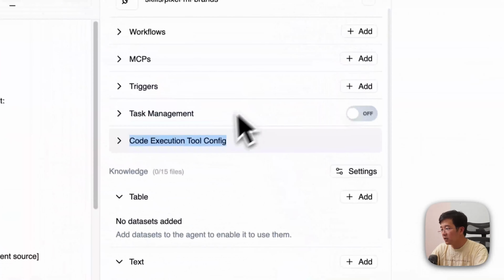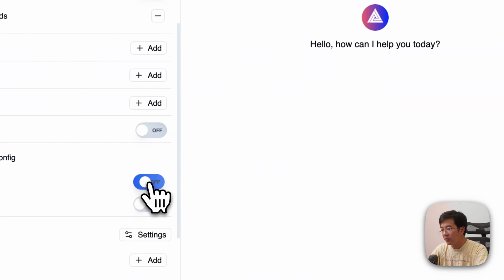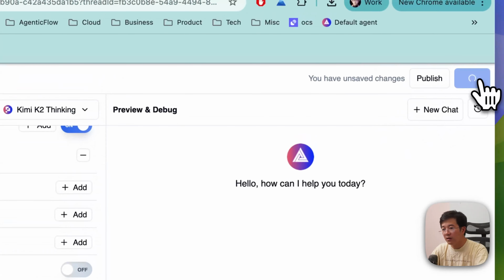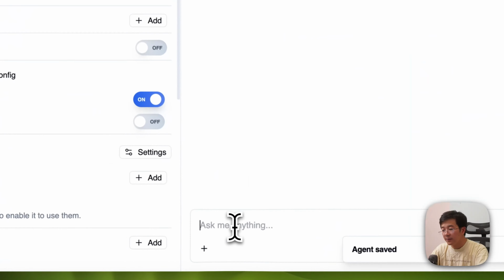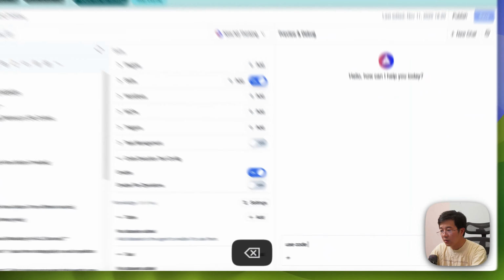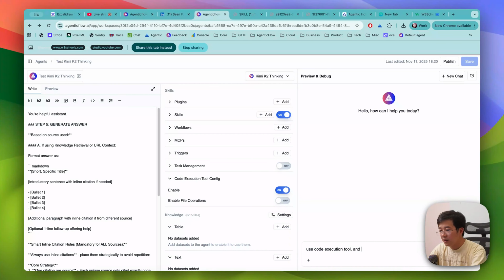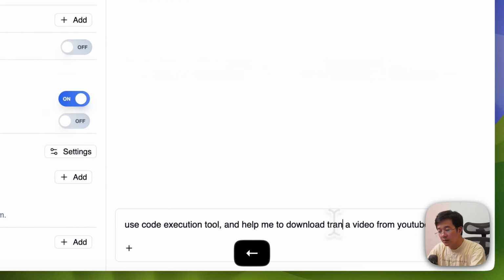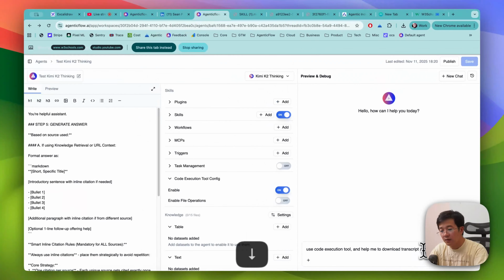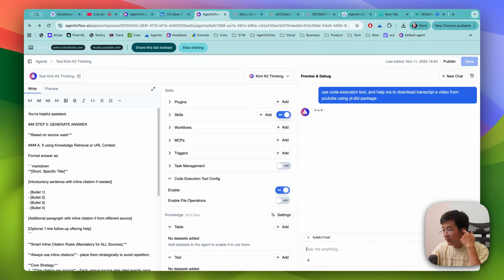So this feature is still in beta, but I will just enable it now. I will just save. I use a code execution tool and help me to download a video from YouTube using the YouTube downloader package. Yep. So I hope this works.